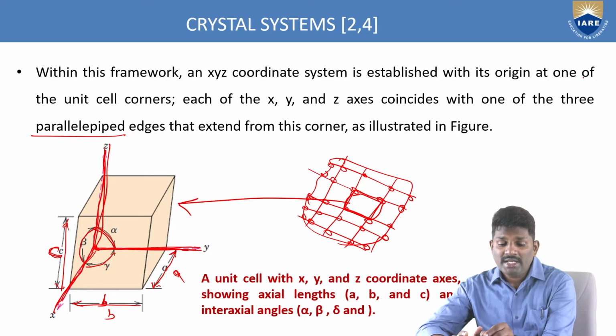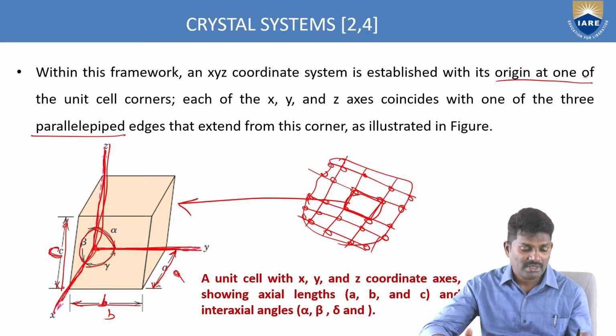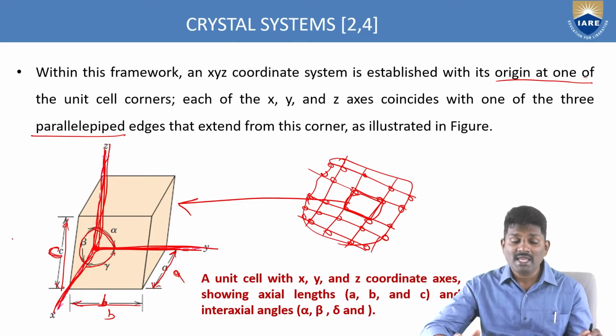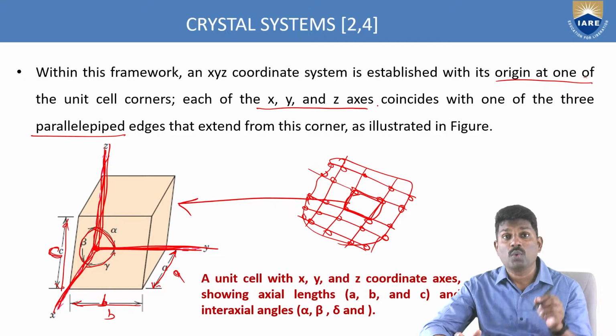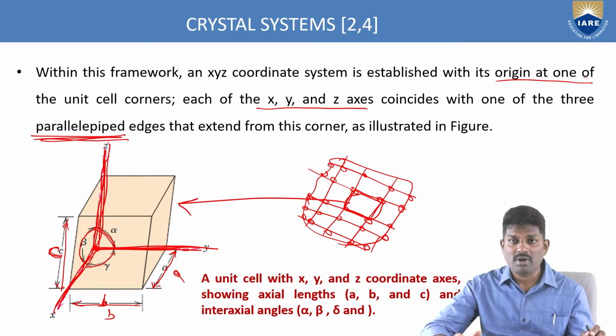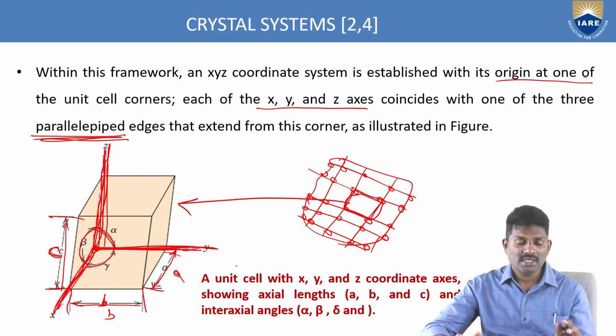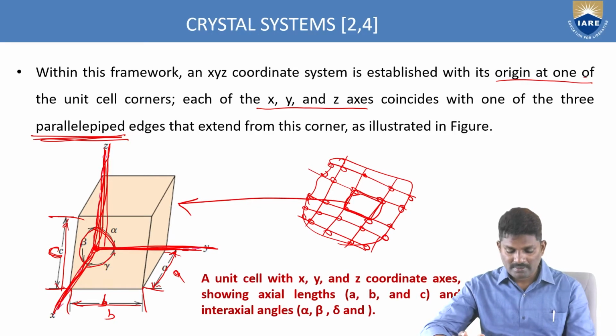This unit cell has to be established with its origin at one end of the unit cell. That's why we are having the axes. We are describing the unit cell in terms of these three reference axes. And these XYZ coordinate axes should coincide with one of the edges of the parallelepiped. This is one of the important points. In this way you have to design a unit cell, and of course describe the axial lengths along x, y, z directions. This is how the unit cell is described.